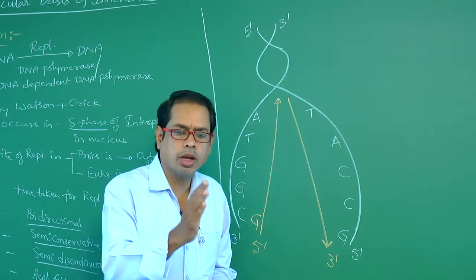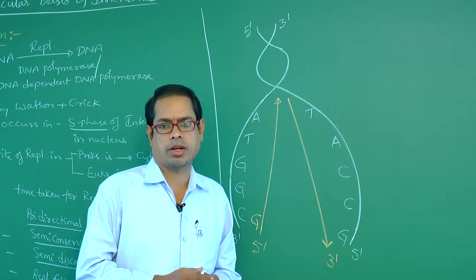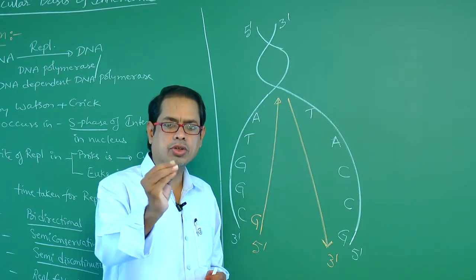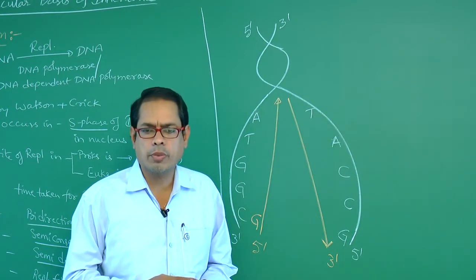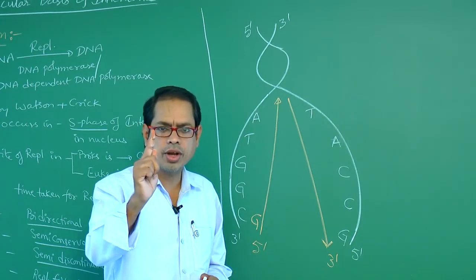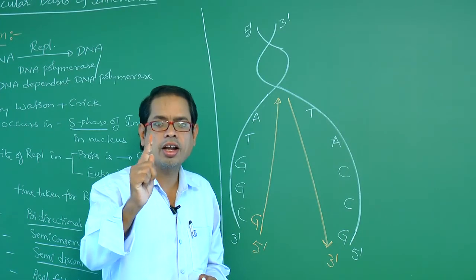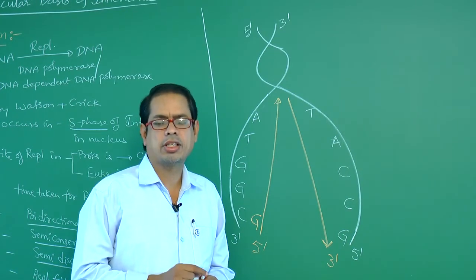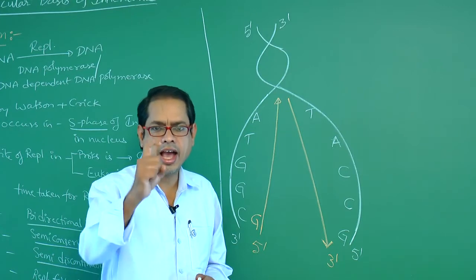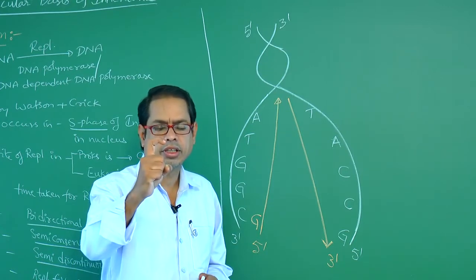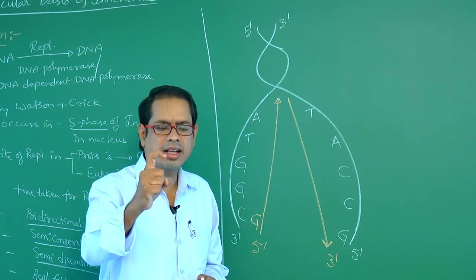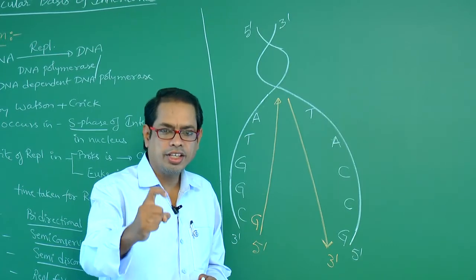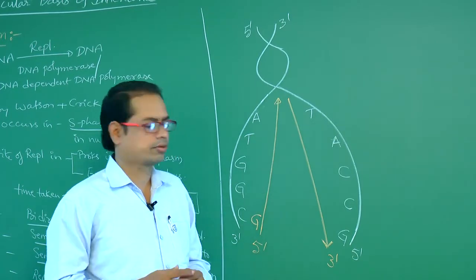Both DNA polymerase and RNA primer. What is meant by RNA primer? A small stretch of RNA is called RNA primer. This RNA primer acts as an anchor and it is useful for initiation of replication.